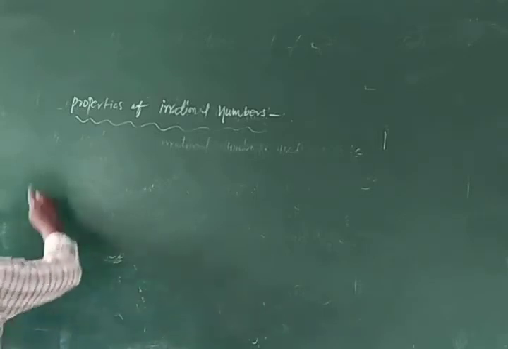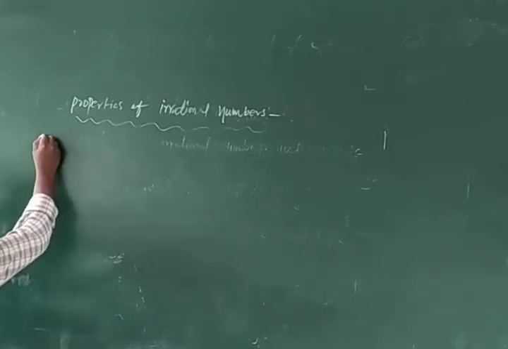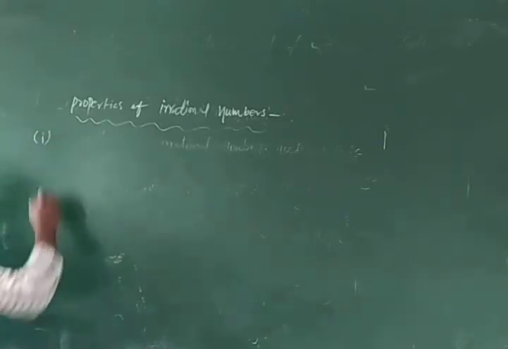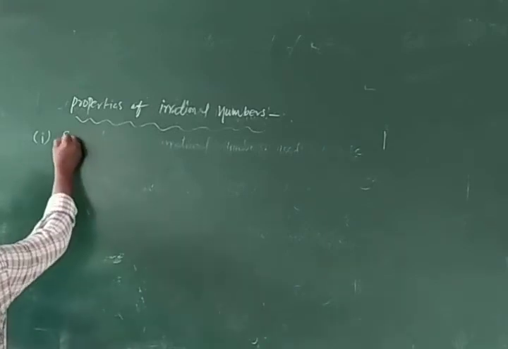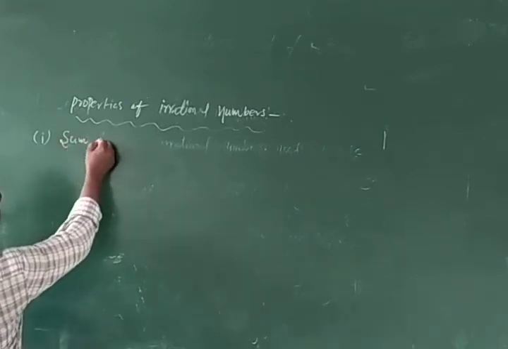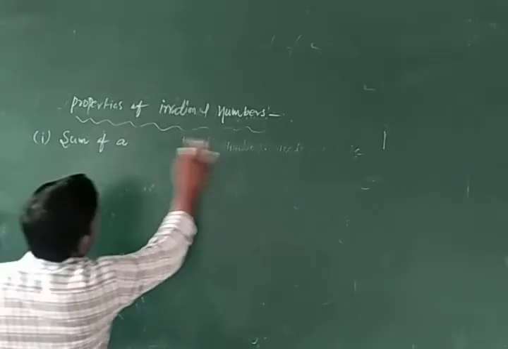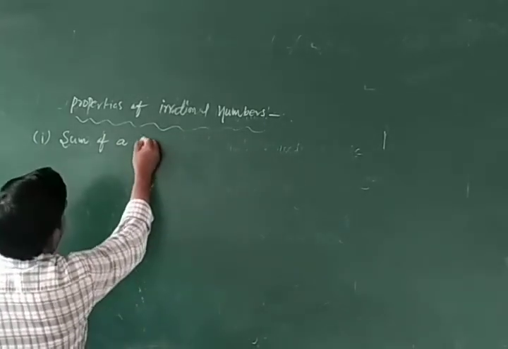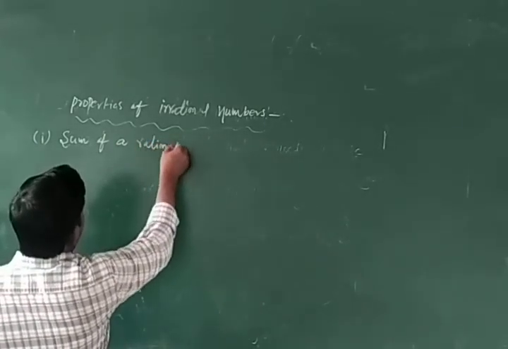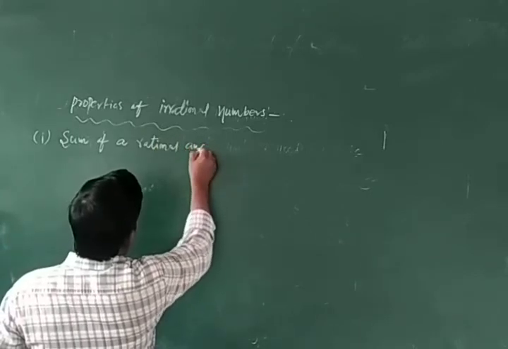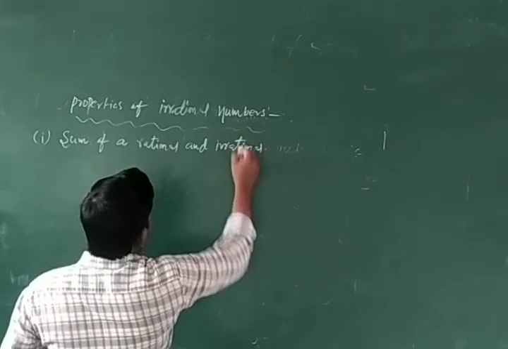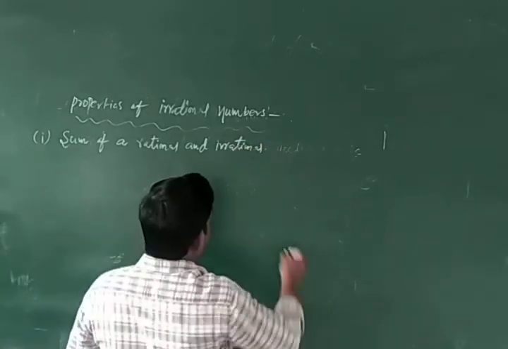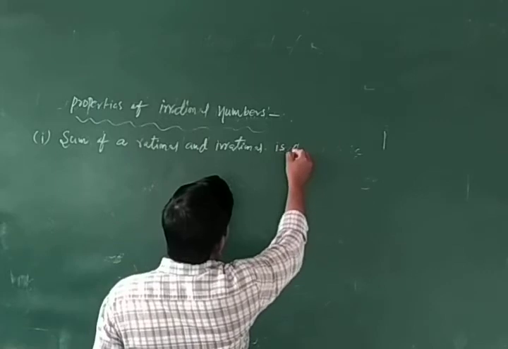Okay, some more properties. Roman number 1. Sum of a rational and irrational is an irrational.